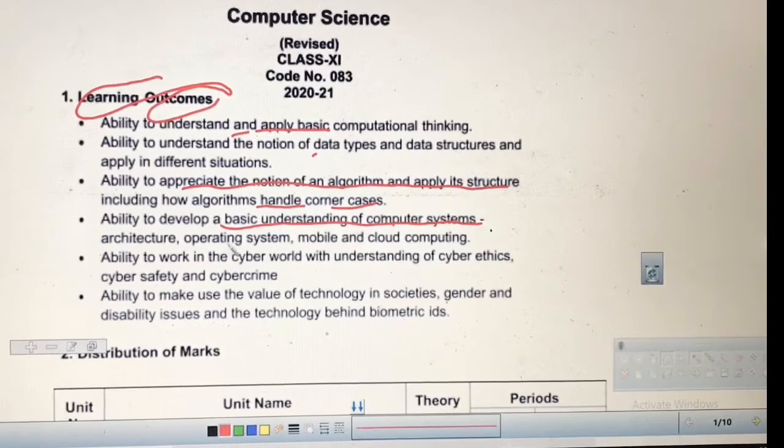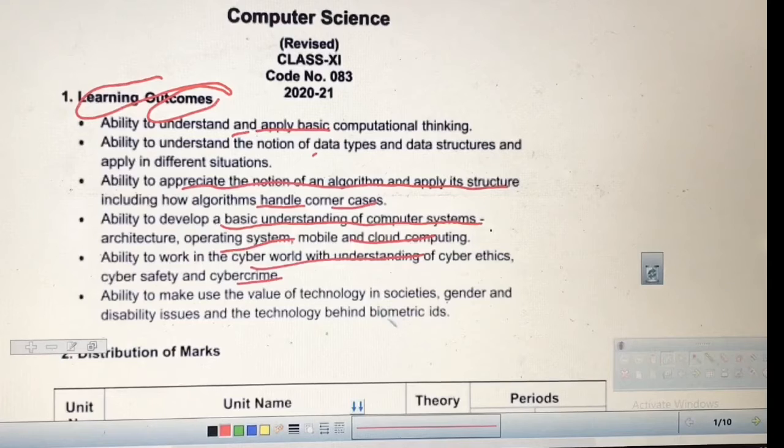After that, there are operating systems and mobile and cloud computing. All these things we will study. Then cyber security, cyber ethics and cyber crimes. The last chapter belongs to this. You should work in the cyber world also, and you will study how to save yourself safely.